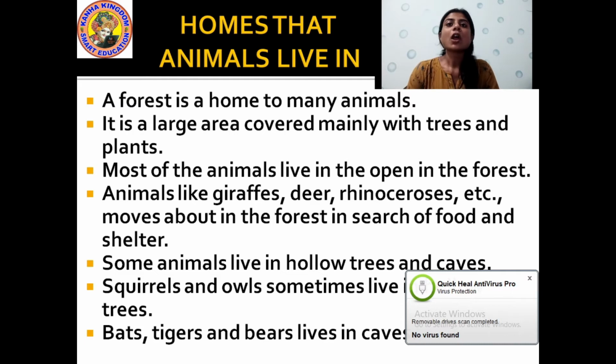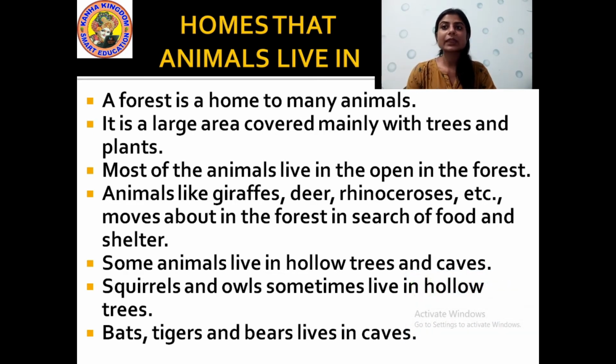Okay, then most of the animals live in the open in the forest. What does it mean? It means they do not have a house. They live in the open, below the sky. That means they do not have a shelter. Wherever they get a place, they sit there, they sleep there.